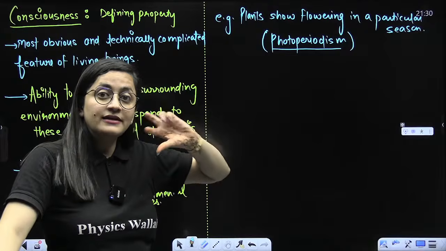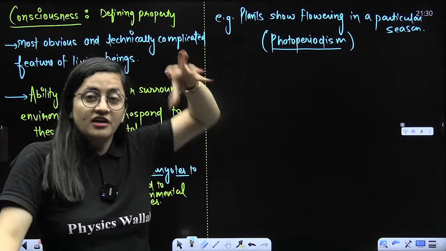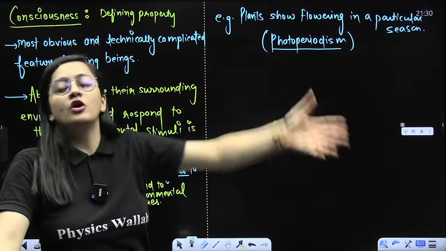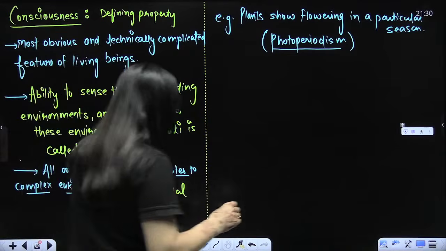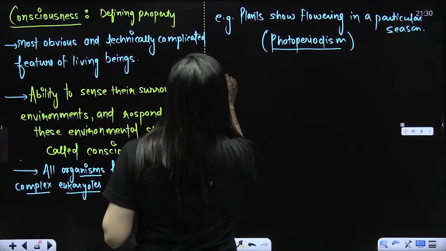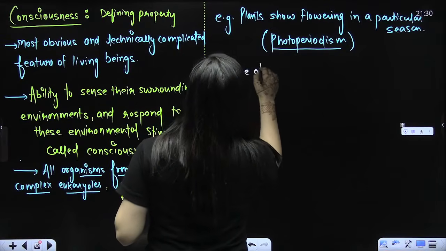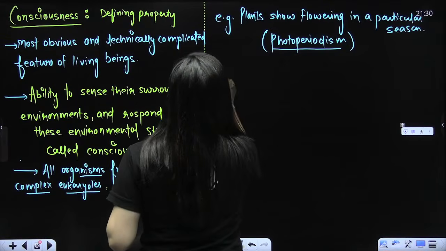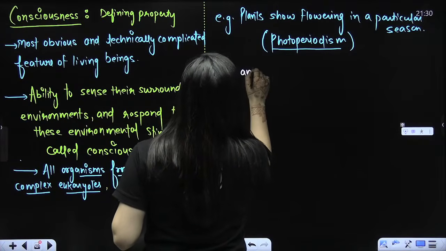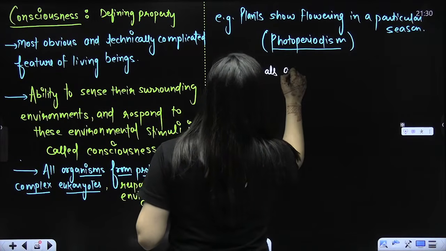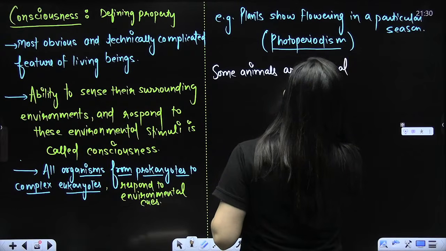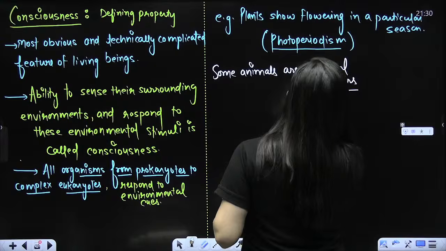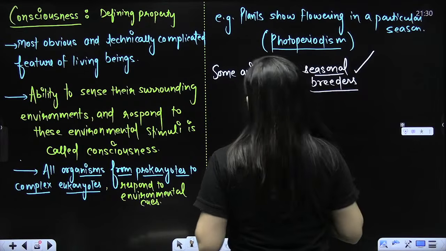Some plants, in their case, the light period is so important. If there is darkness in that, they will not be able to show flowering. So light is very important, and not just in the case of plants, beta. Some animals are seasonal breeders. Yes, they reproduce in a particular season only. So these are the examples.